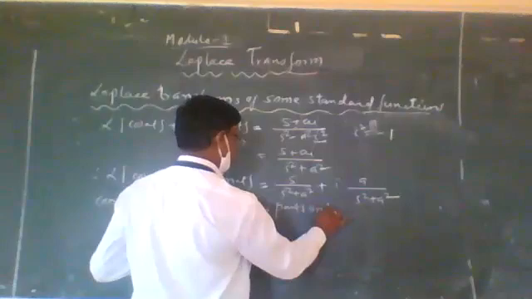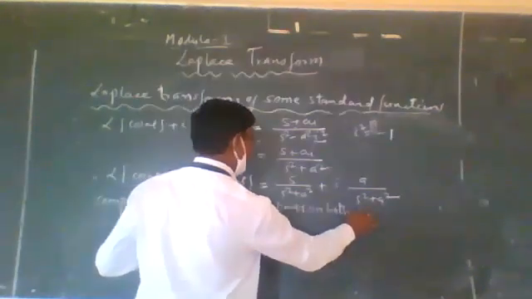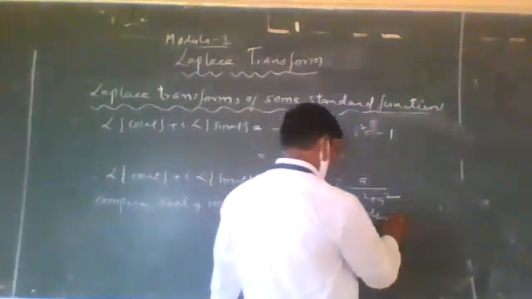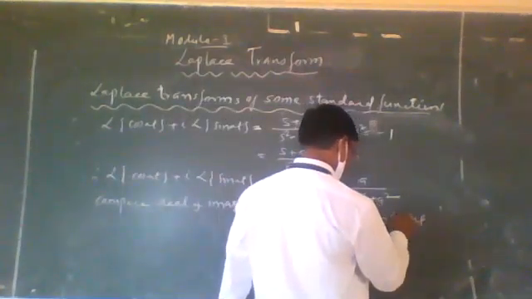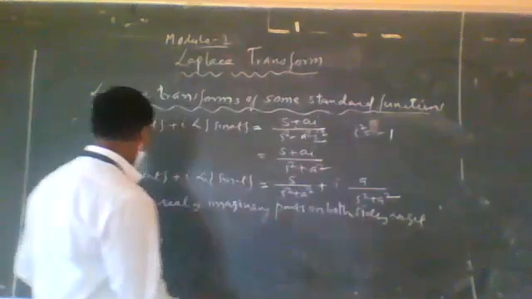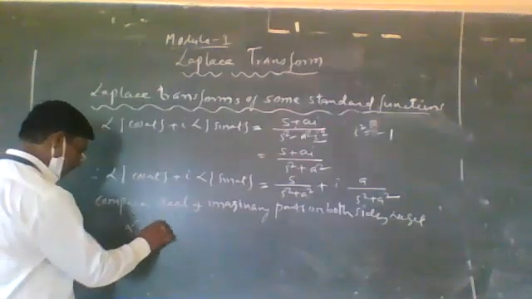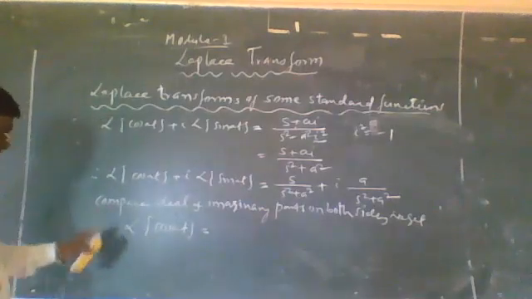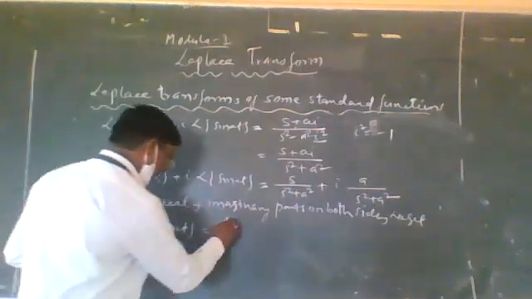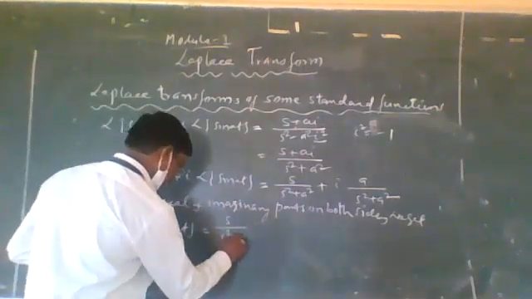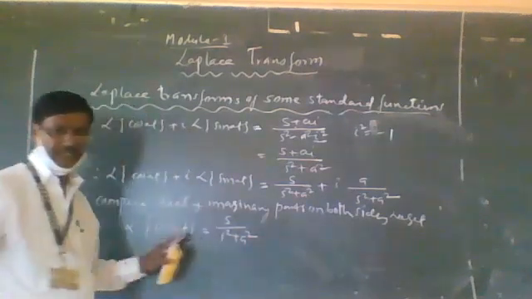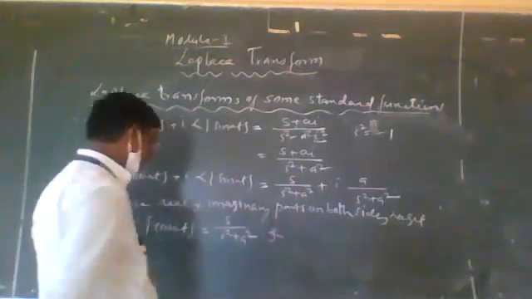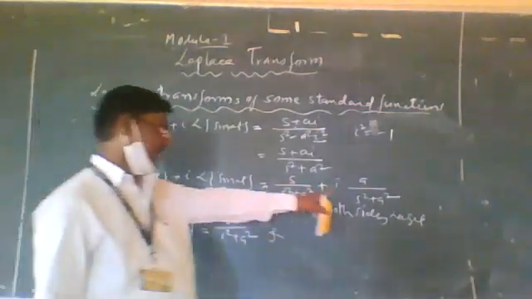On both sides, we get the first term is, the LT of cos at is the real part. So LT of cos at is equal to s divided by s square plus a square. That is the LT of cos of at. And then the imaginary part, I will cancel both sides.